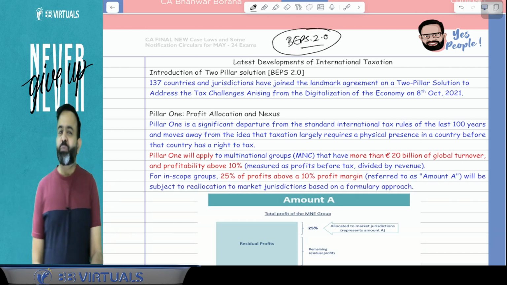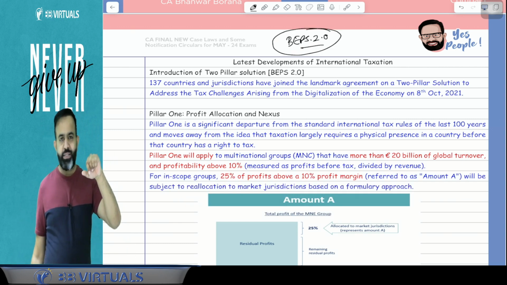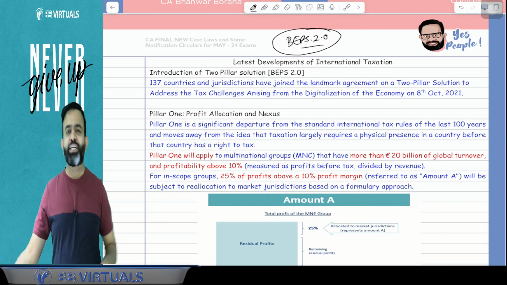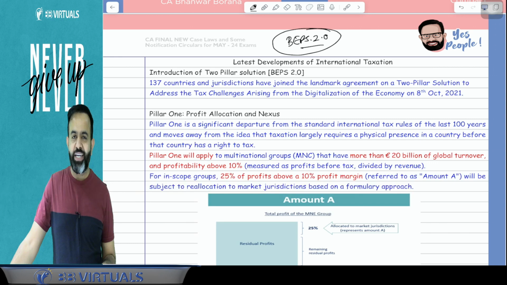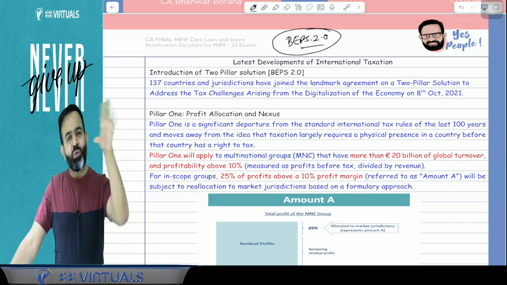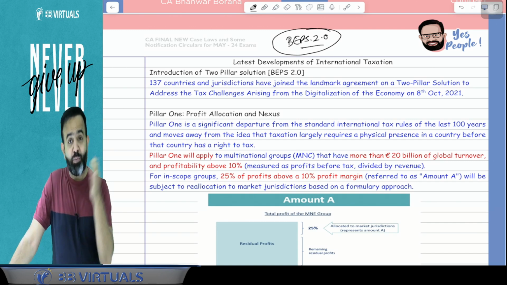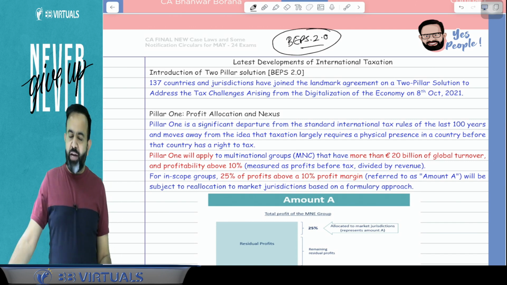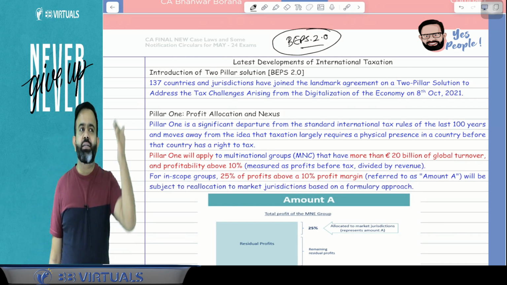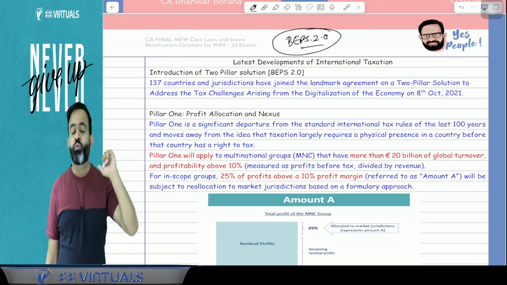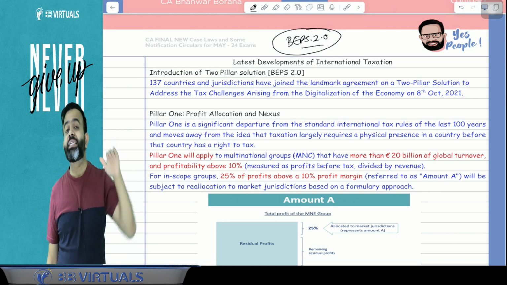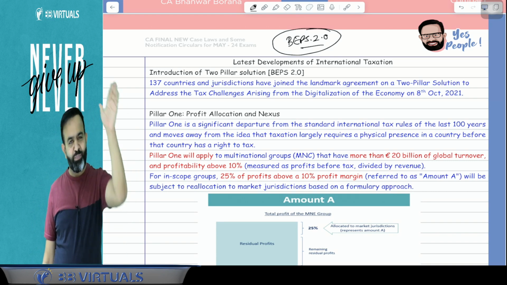Now guys, if you remember the BEPS, then you know that in the BEPS there are 15 action plans. Plan number 1 is related to the digital economy, and due to that the equalization levy was introduced. That was BEPS action plan number 1. As well, you know that BEPS action plan number 4 was related to transfer pricing and thin capitalization. So that all was BEPS action plans.